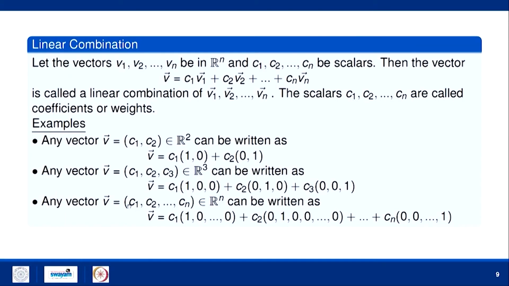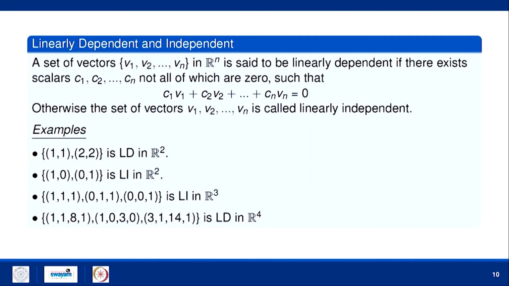So, similarly any vector c1, c2, ..., cn of Rn can be written as a linear combination of the standard vectors of Rn. Now, my next definition is linear dependence and independence. A set of vectors v1, v2, ..., vn in Rn is said to be linearly dependent if there exist scalars c1, c2, ..., cn, not all of which are 0, such that their linear combination is 0. Otherwise, the set of vectors is called linearly independent.